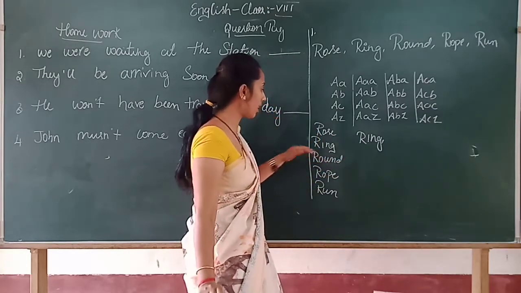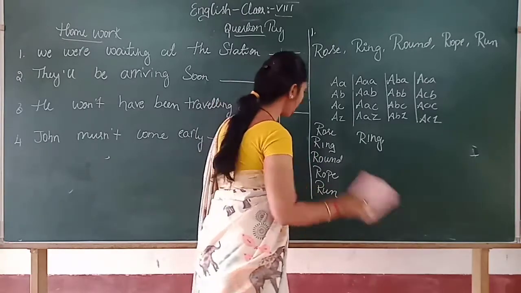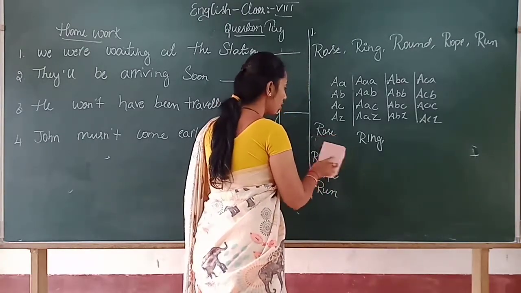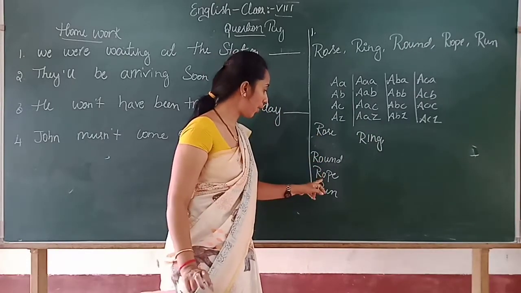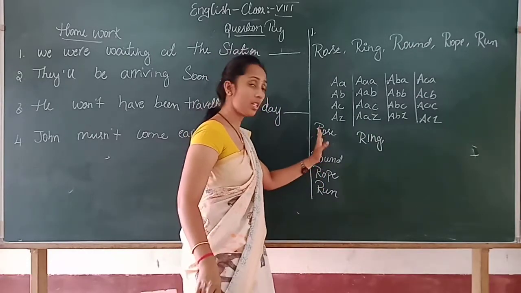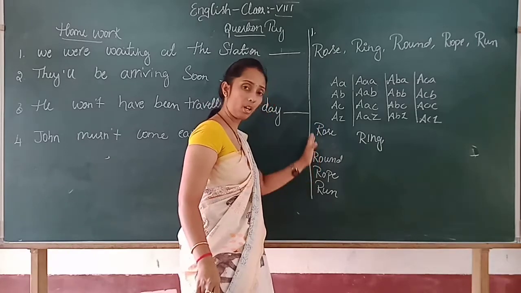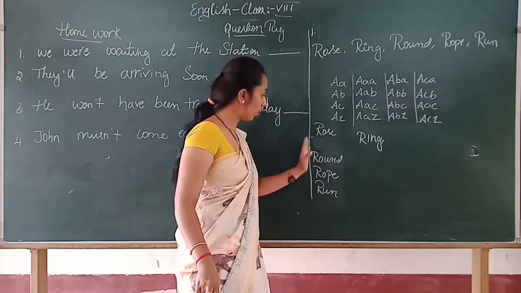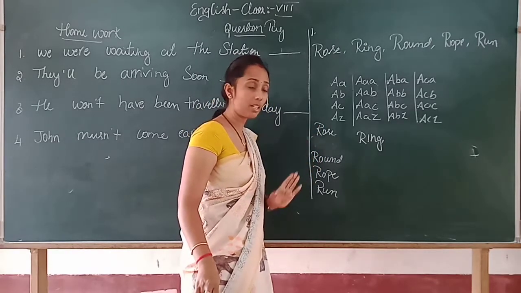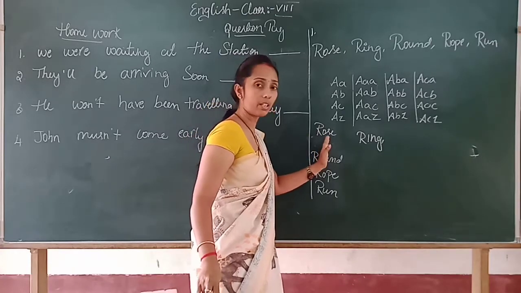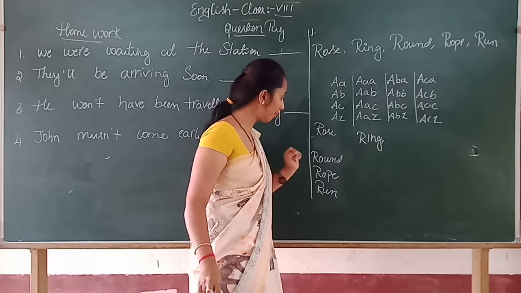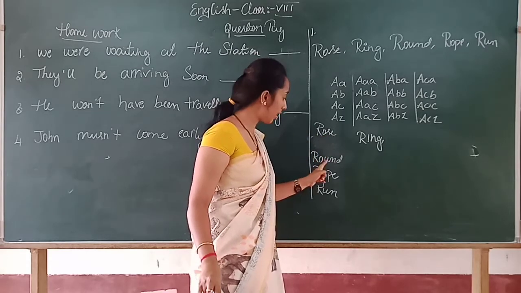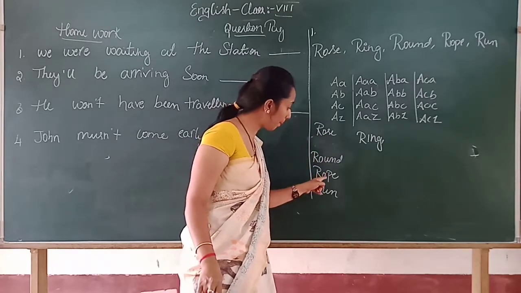Now, ring we have picked here, so I will erase ring. Remaining are rose, run and rope. The second letter O is common in all the three words, right? So let's go to the third letter. Which is the third letter? In rose, S is the third letter. In run, U is the third letter. In rope, P is the third letter.